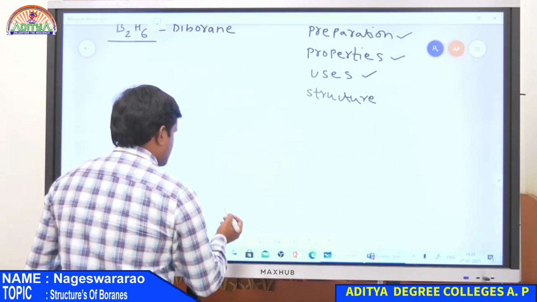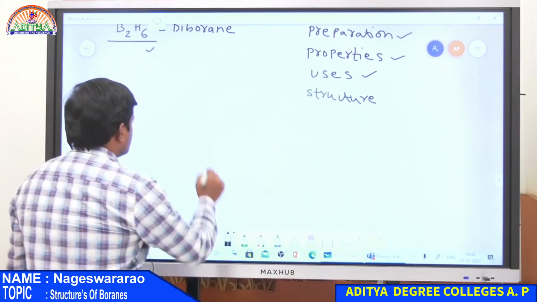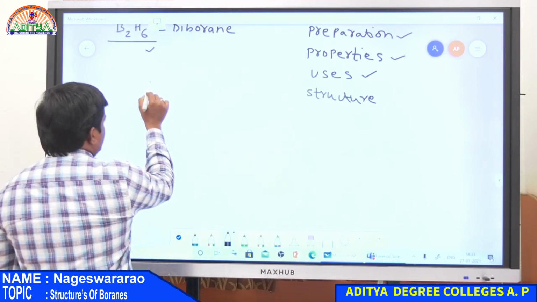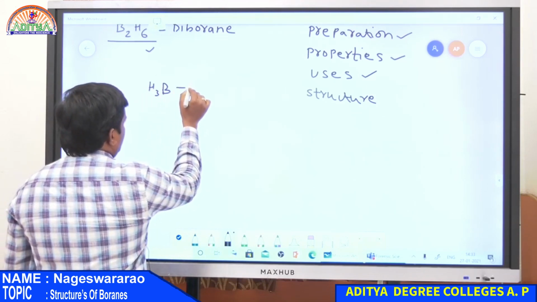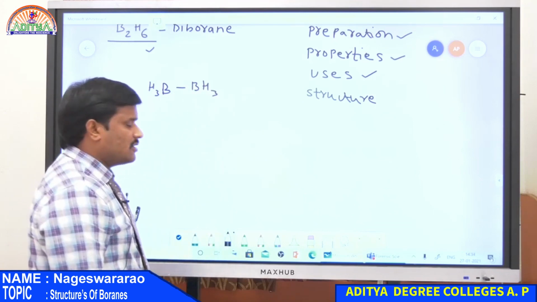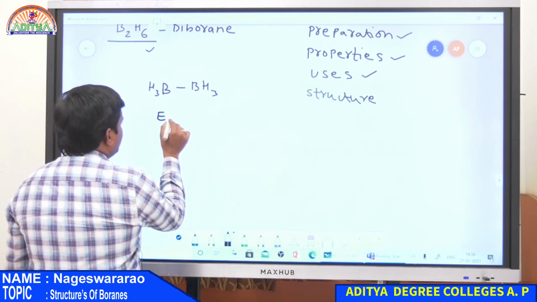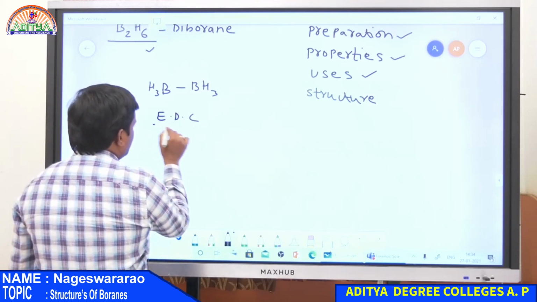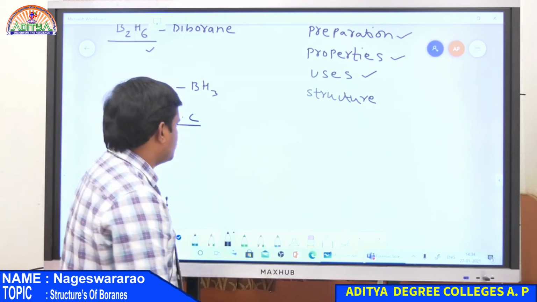So B2H6, this is diborane. In general, according to Lewis, the general structure of diborane is like this: BH3. Therefore, it is an electron deficient compound. So what is an electron deficient compound?